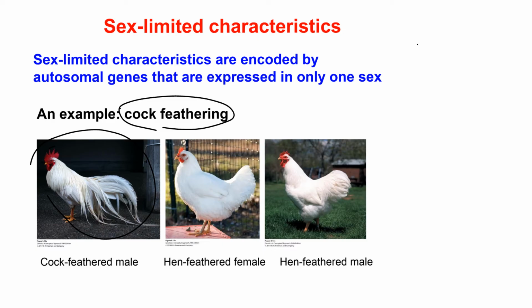So basically, if you have an individual which is homozygous recessive and it is a male, it would have this particular feathering. If a female is homozygous recessive, like the one outlined right here, she would not have this so-called cock feathering, but she would show hen feathering. So in female, this phenotype does not occur. It is limited only to males.